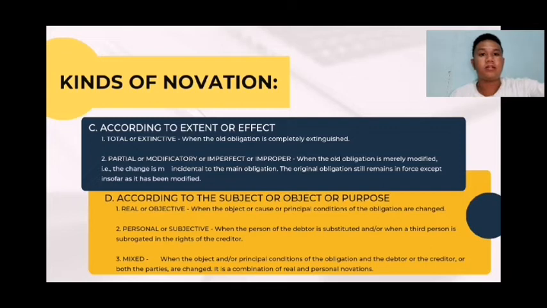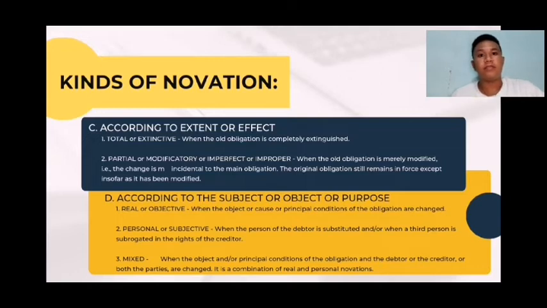Number 2, personal or subjective: when the person of the debtor is substituted and/or when a third person is subrogated in the rights of the creditor. So, for example, if after the constitution of the obligation, both parties agree that C will substitute for S or that D will subrogate in the rights of B, there is personal novation in this case.